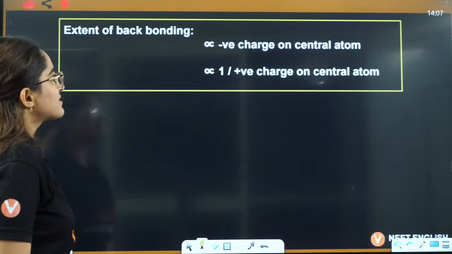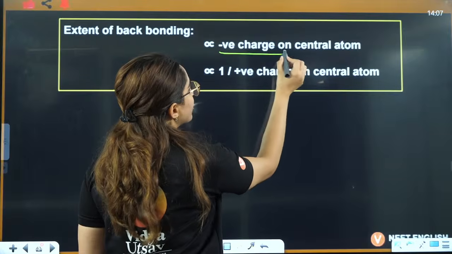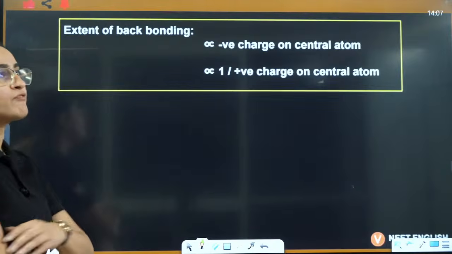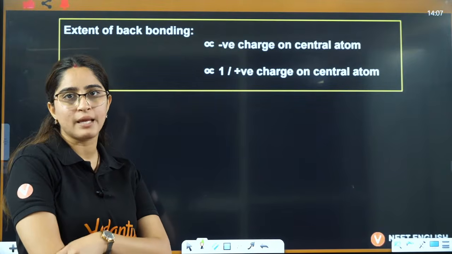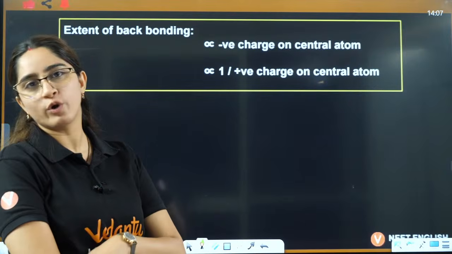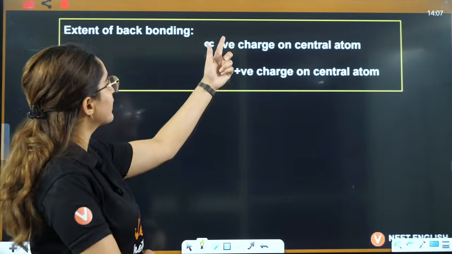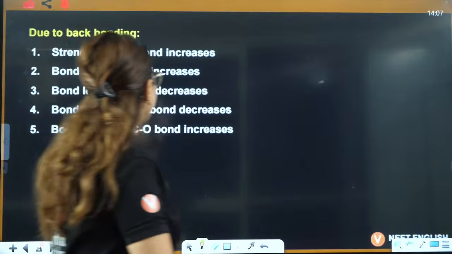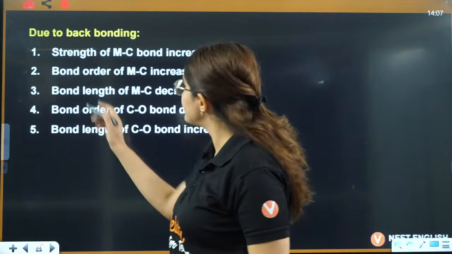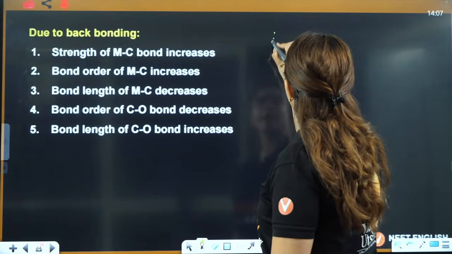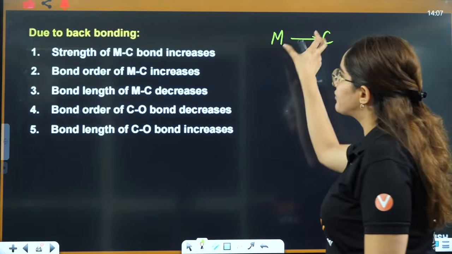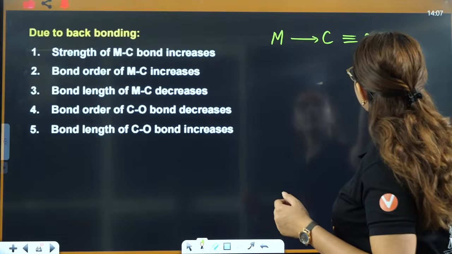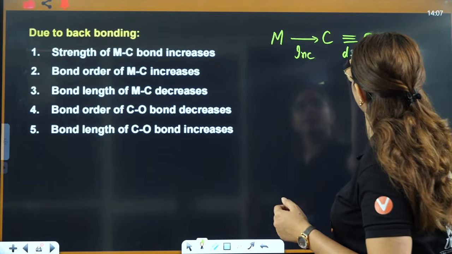In this anti bonding, this diagram you don't have to remember, just remember in the anti bonding orbital they will accept. Extent of this back bonding is proportional to negative charge on the metal, more is the negative charge and less is the positive charge. That means if positive charge increases on CMA, then see, if metal wants to donate, electron density has to be high. For high electron density, negative charge should be high, positive charge should be less, right? Then another thing is, due to back bonding, what happens? Strength of MC bond. See, this is M and this is donating to C. So if this strength increases, because more is the back bonding, then if this is increasing, this will decrease, right?